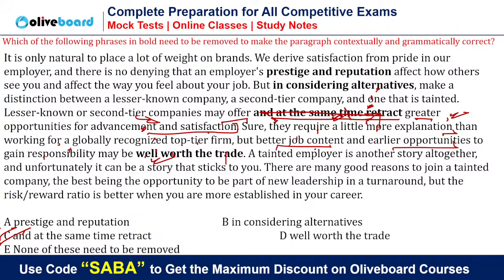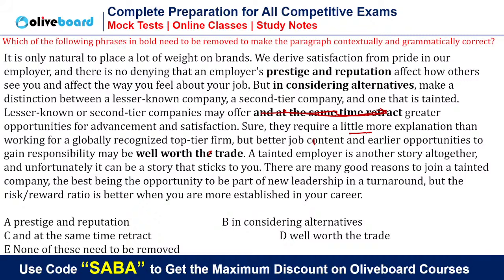In the next sentence, is the author saying that you don't have to choose a lesser known company? Is the author against them? This is not at all making sense. Now read it, you will get the context. May offer greater opportunities for advancement and satisfaction.